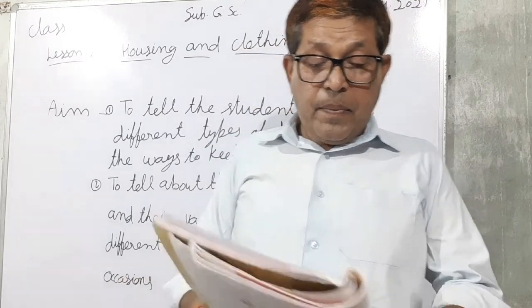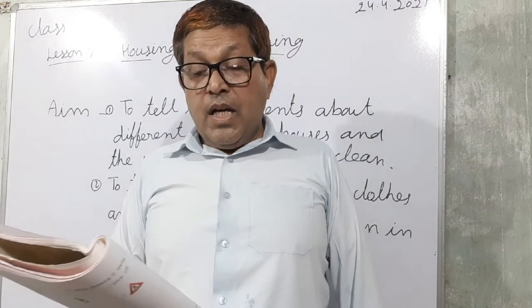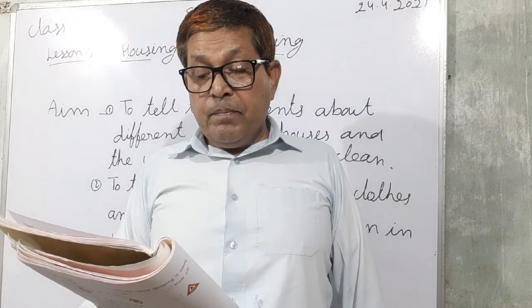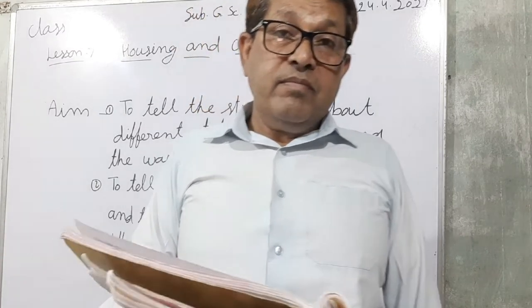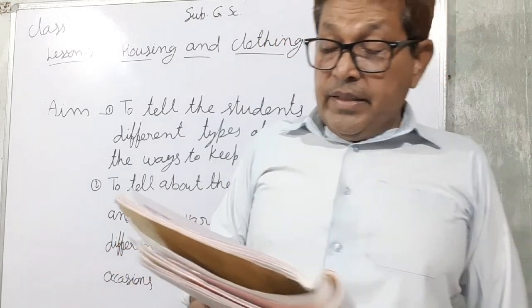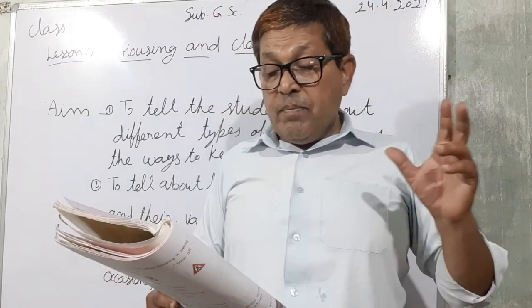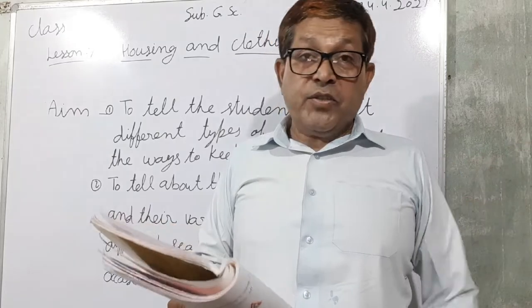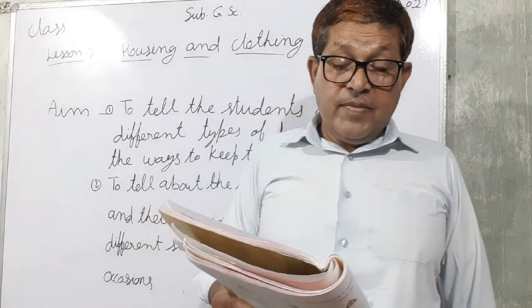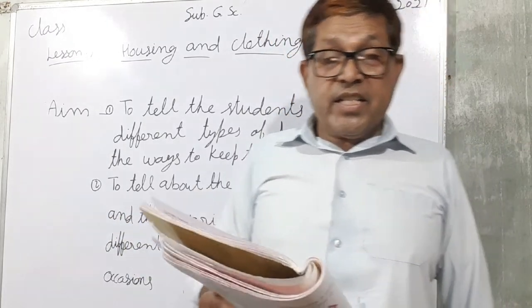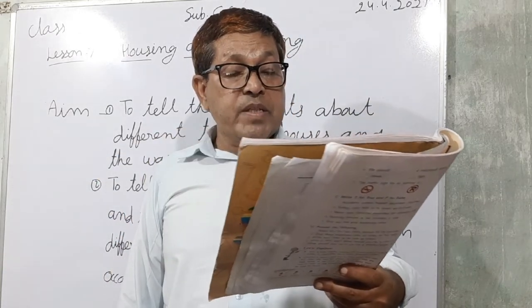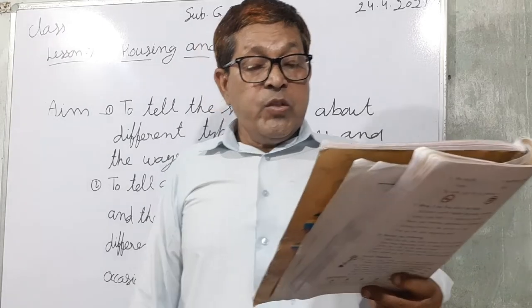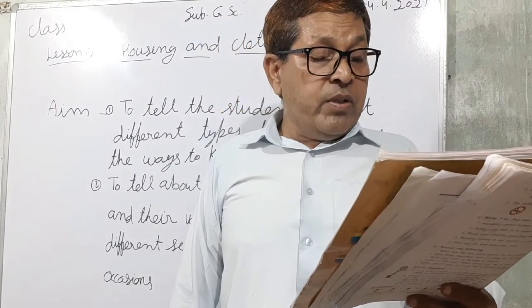Next one, enough water. A house must have provision for safe and clean drinking water. There should be proper water supply in the kitchen and the bathroom. Next, proper drainage system. A house must have a proper system of drains to let the dirty water out.